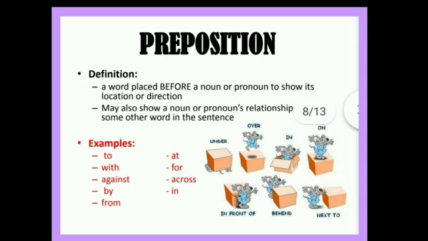Not only this, students, but also the word preposition shows us a noun or pronoun's relationship with some other word in the sentence. Example, it is a container for butter. Here the word for shows us the relationship between the noun container and the other noun, butter. The next example is he is the president of United States. Here the word of shows us the relationship between the pronoun he and the United States, which is a noun.